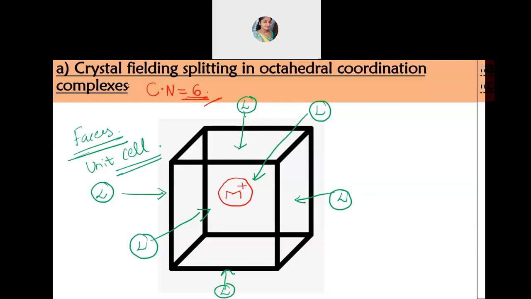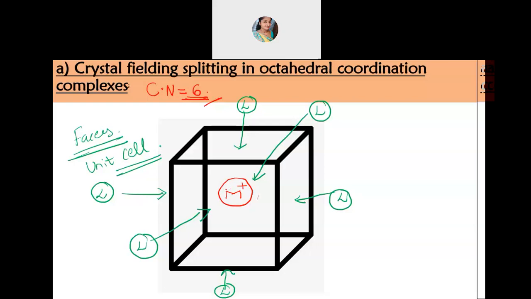Since it is an octahedral complex, there are 6 ligands. So these 6 ligands will be approaching the metal from infinity. Now one more thing, students: when we are talking about an octahedral complex, the metal will be present in the octahedral void.